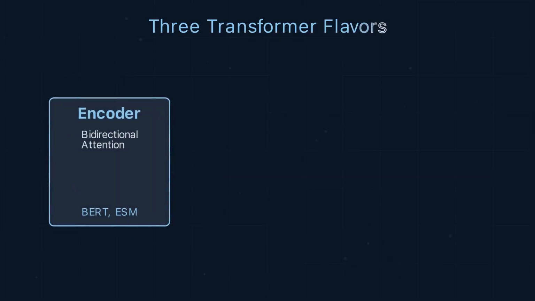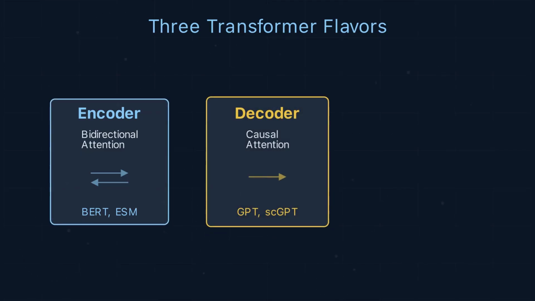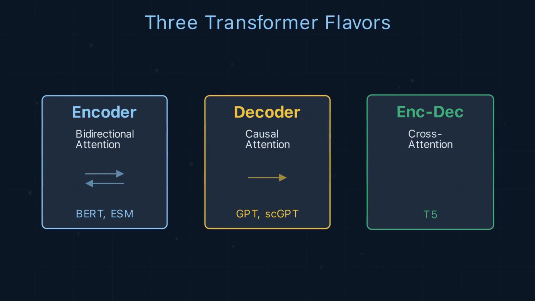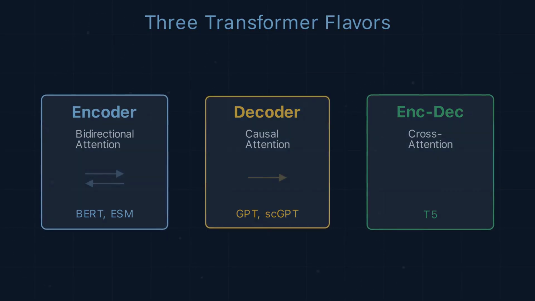Three transformer flavors. Encoder: bidirectional attention, BERT, ESM. Decoder: causal attention, GPT, scGPT. Encoder-decoder: cross-attention between input and output, T5.